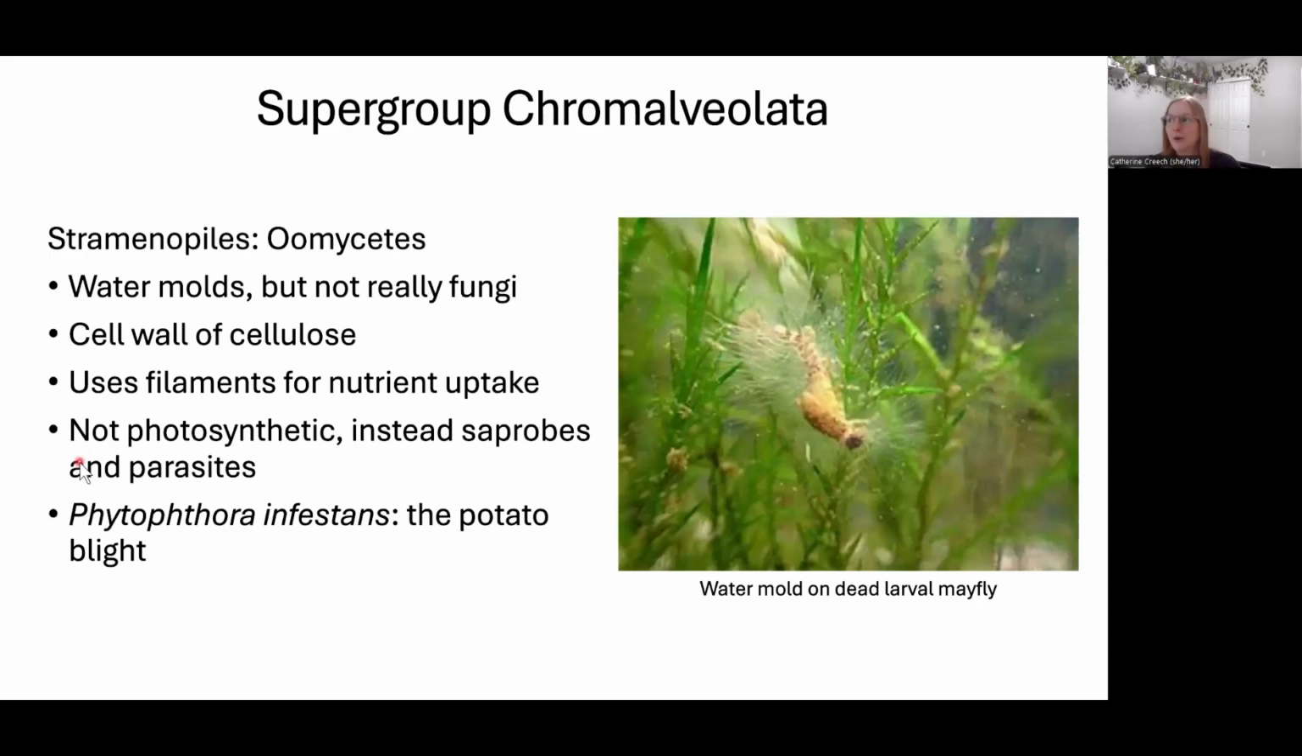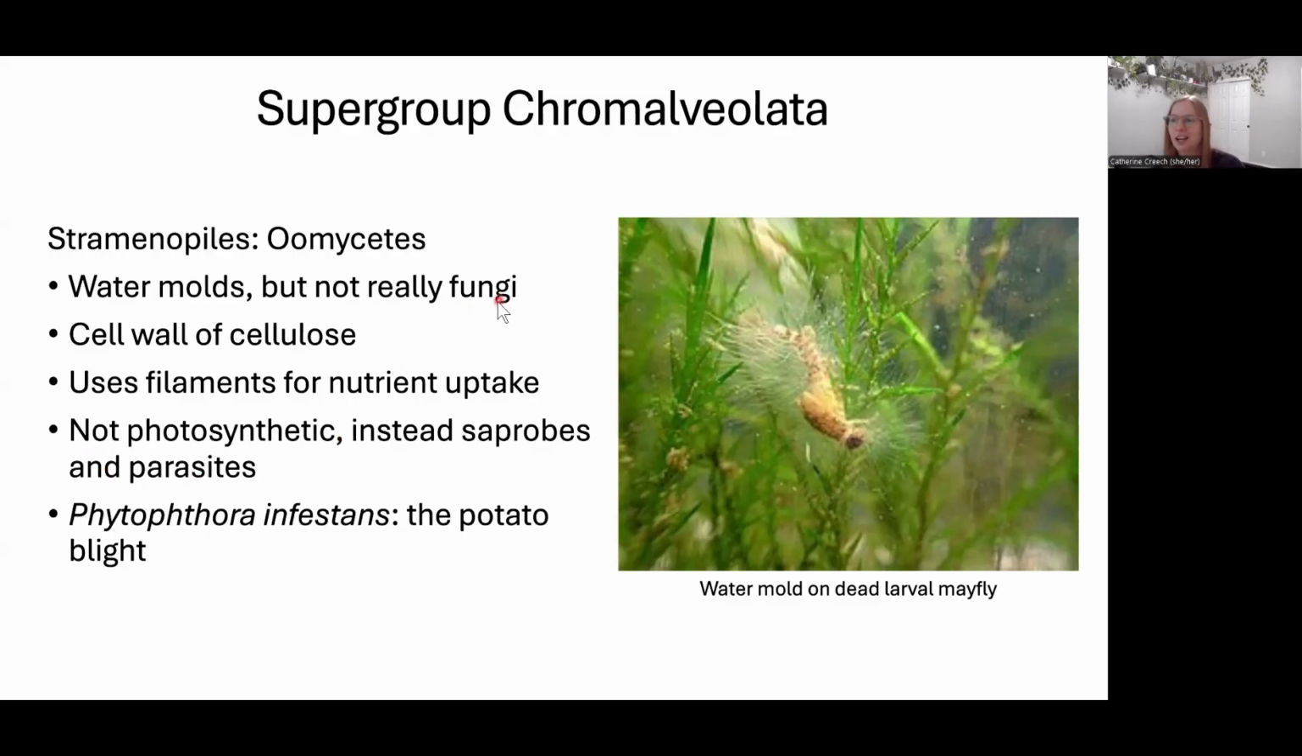Then we have our chromalveolata. In this group is straminopiles, and in the straminopiles is the oomycetes that we mentioned earlier. Oomycetes are water molds. We used to think they were fungi because they have a filament, and the filament is used to uptake nutrients, but they're not. They're not photosynthetic, so they're not in the plant group, so we don't call them an algae. Instead, they are saprotrophs, which means that they digest dead material, so they're decomposers, and sometimes they're parasites.